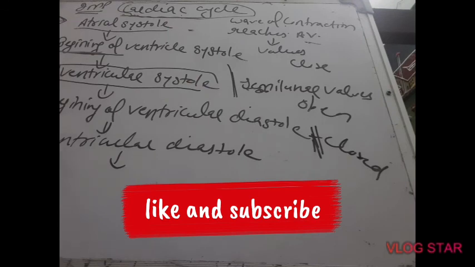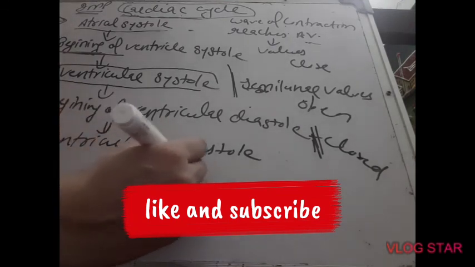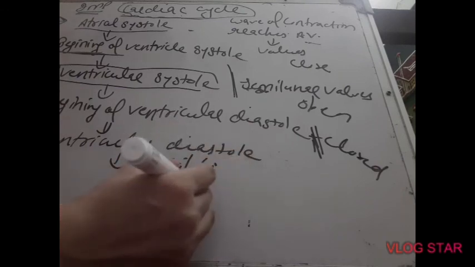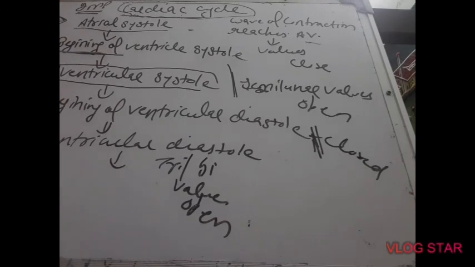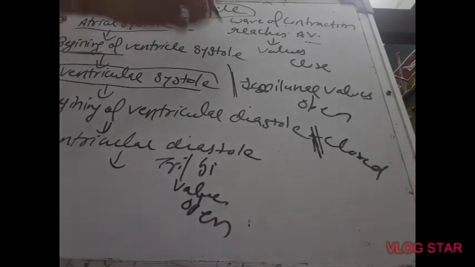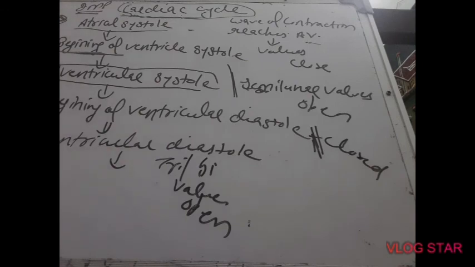Next is complete ventricular diastole. In this phase, the tricuspid and bicuspid valves open again so that the cycle can repeat itself. So this is one complete cardiac cycle.